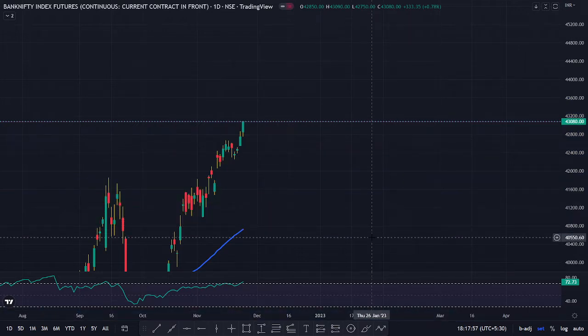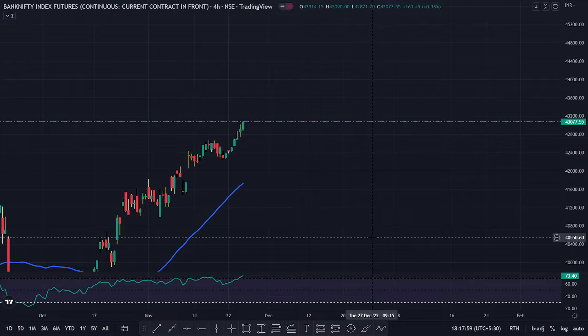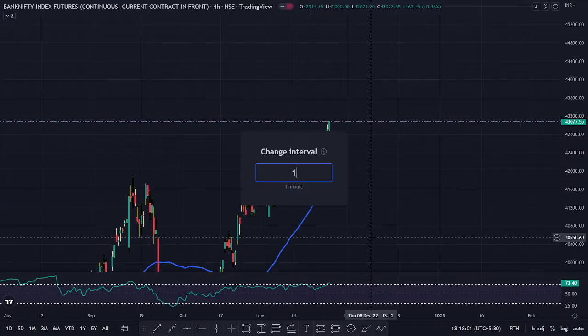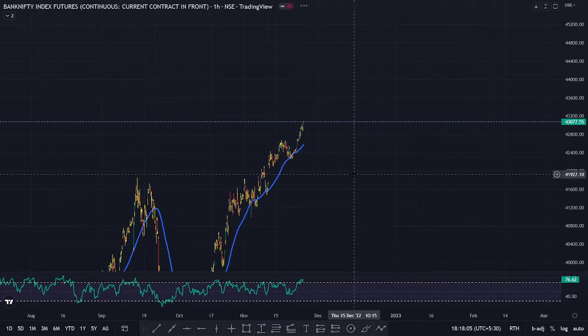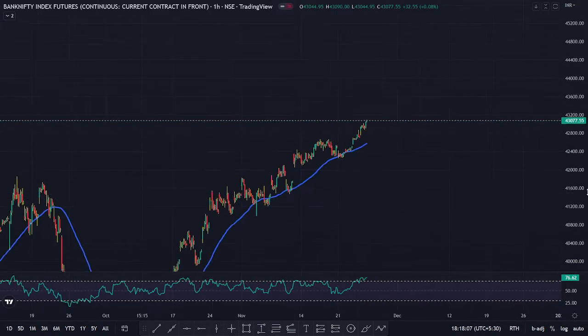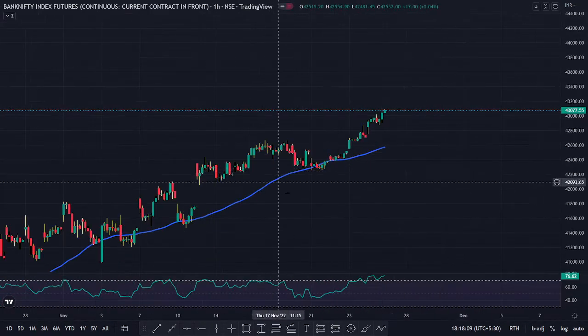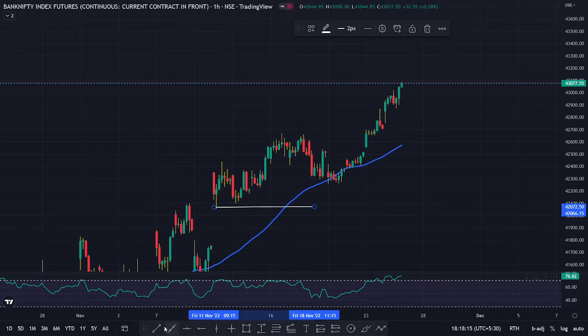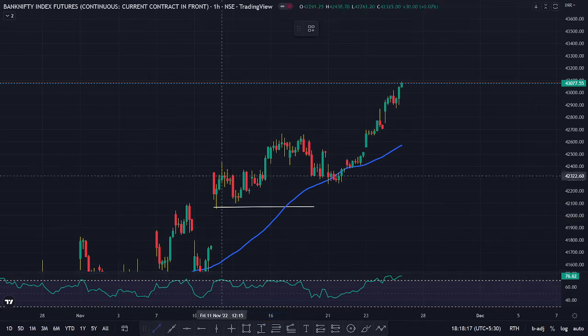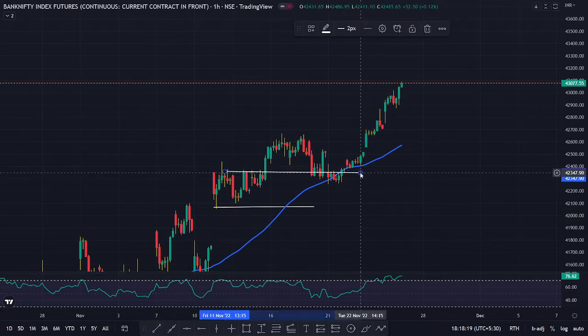Moving on to the 4 hour chart, there's nothing much significant here. So we'll be moving on to the 1 hour chart. On this 1 hour chart, there's a smaller thing right here. So this is what I mean. Look here, two consecutive green candles, swing low has been marked. Two consecutive red candles, swing high has been marked.